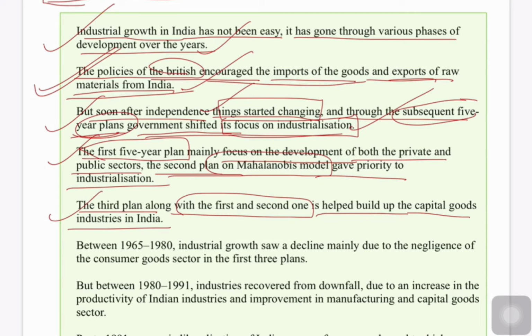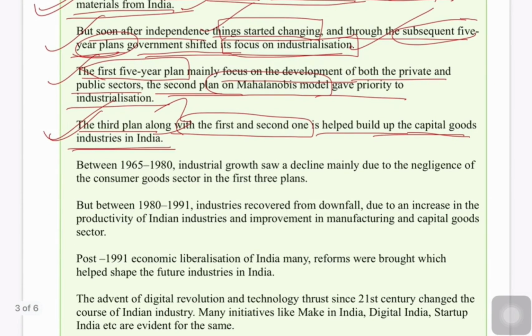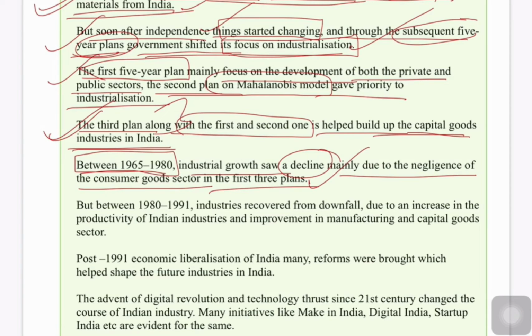This sentence is summarizing the first 3 plans, in which India built up a capital goods industry. Then between 1965 and 1980, you have taken a 15-year period. Industrial growth saw a decline, which is mainly due to the negligence of the consumer goods sector in the first 3 plans. So in the first 3 plans, India concentrated on capital goods industries.